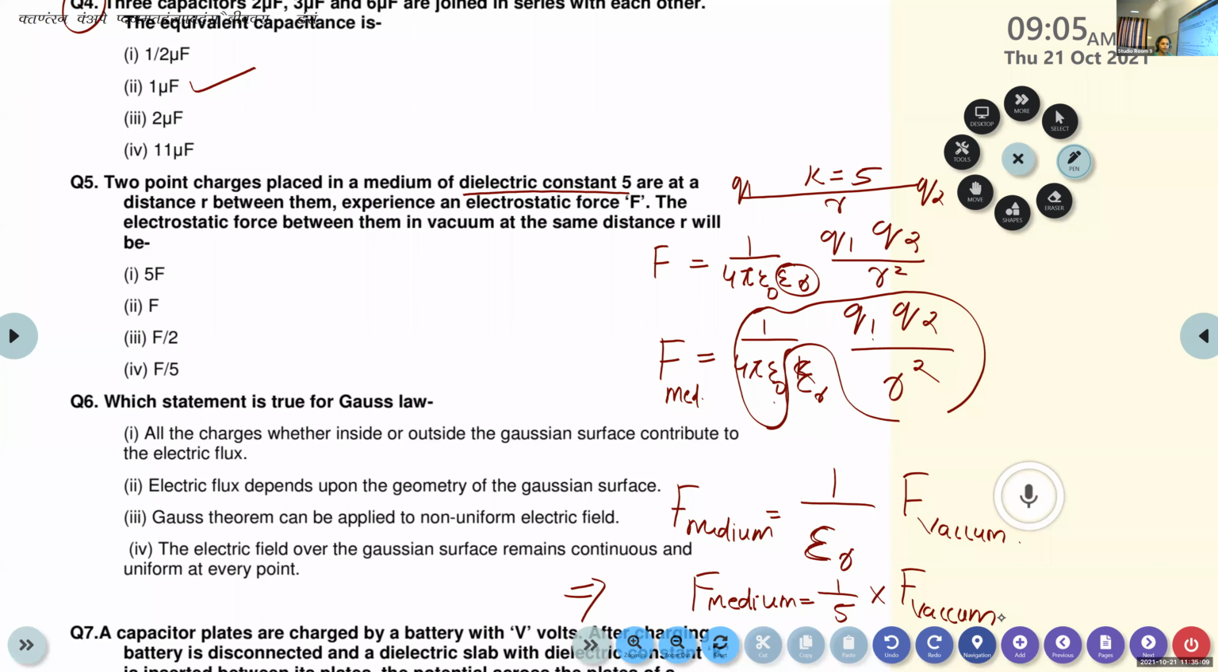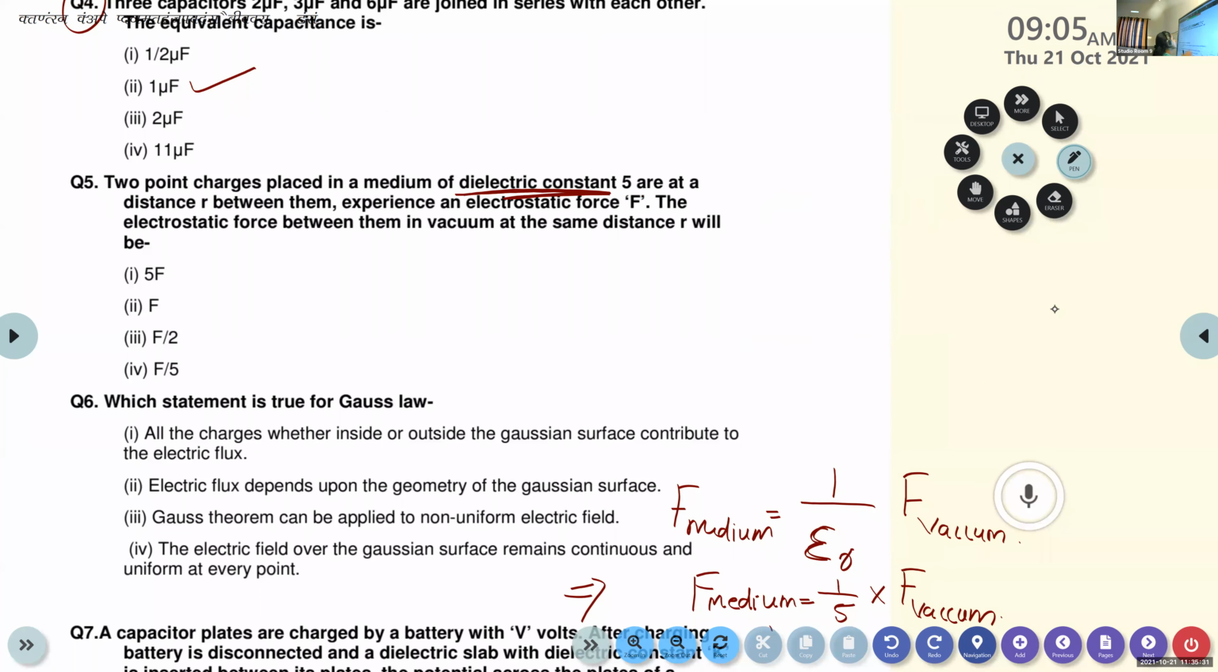F medium is equal to 1 by 5 into F vacuum because the dielectric constant is given as 5. So this epsilon r, the permittivity of the medium, is 5. So F medium is equal to 1 by 5 into F vacuum, where F vacuum is the force experienced by the two charges in vacuum, which implies the force experienced in the vacuum is F vacuum is equal to 5 into F medium.